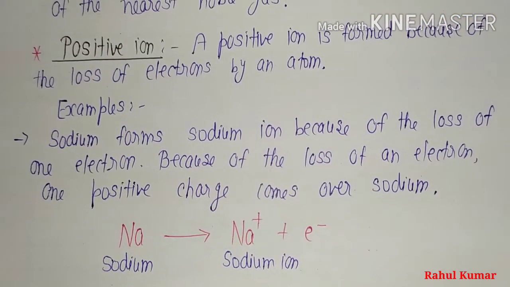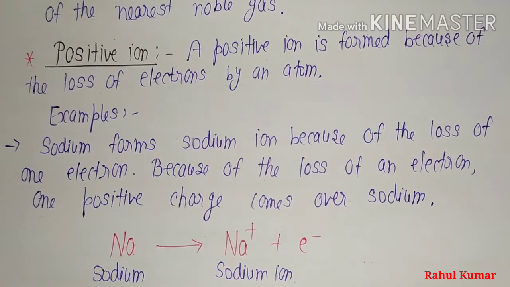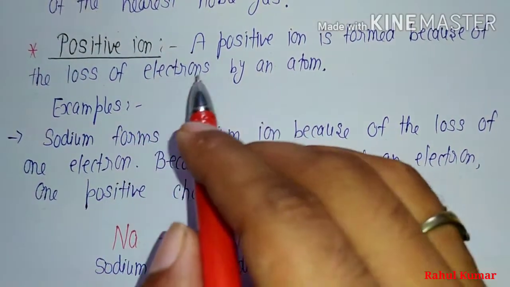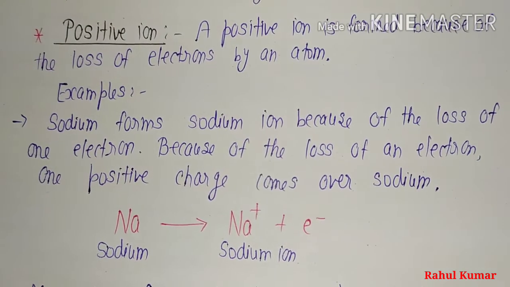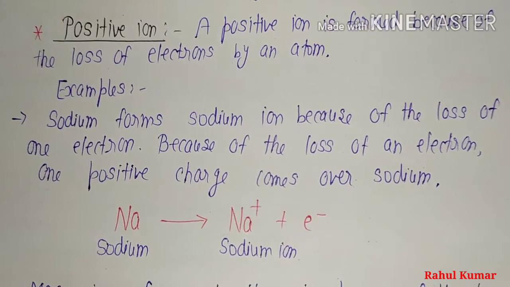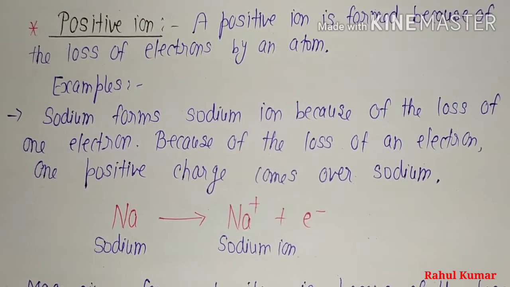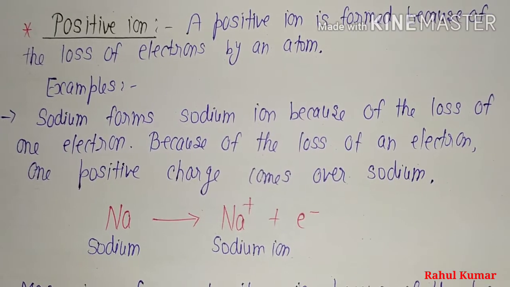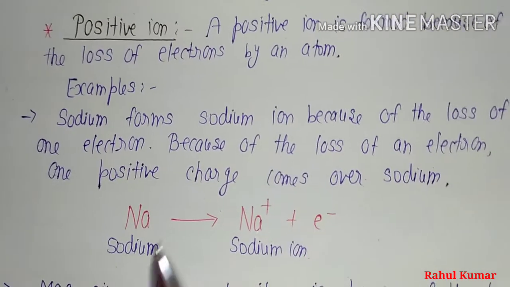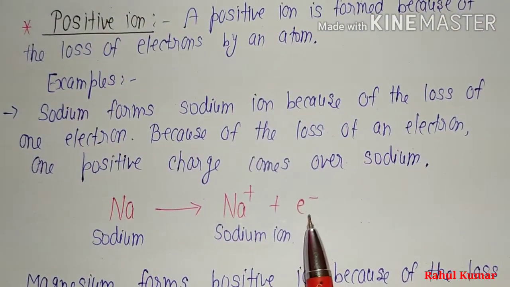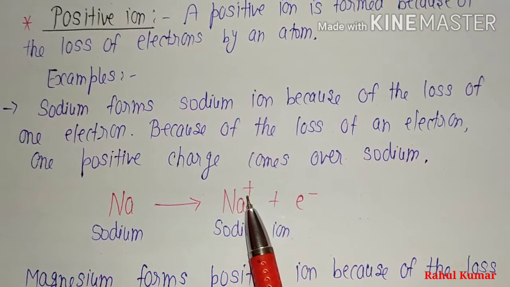Now a positive ion is formed because of loss of electrons by an atom. For example, sodium forms a sodium ion because of the loss of one electron. Because of the loss of an electron, one positive charge comes over sodium.